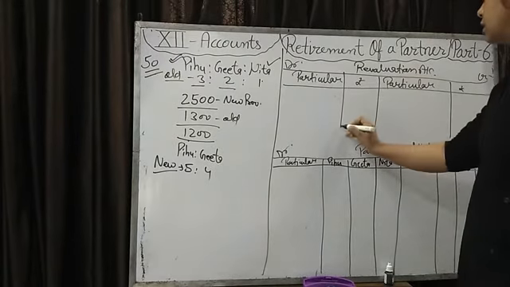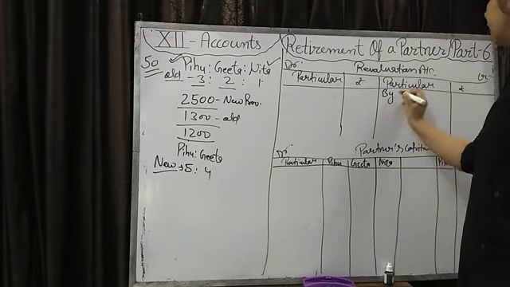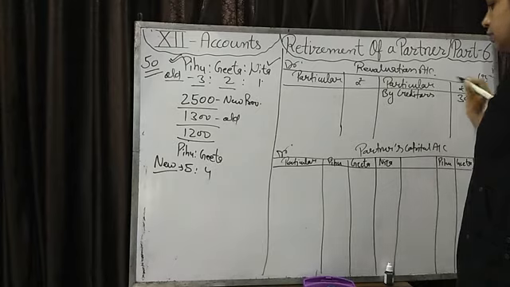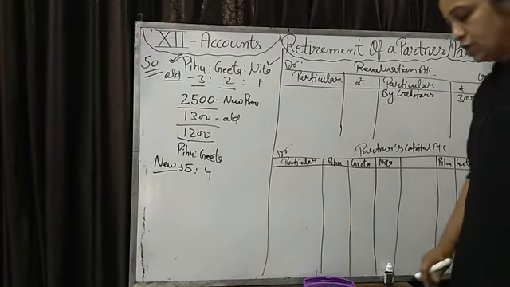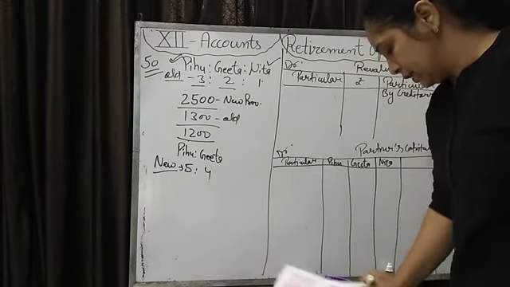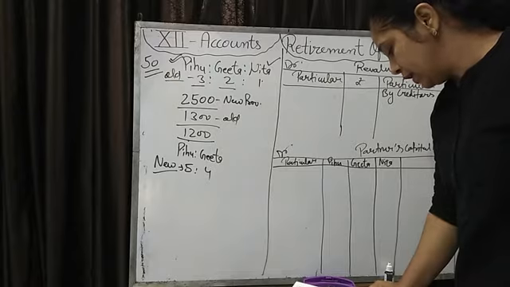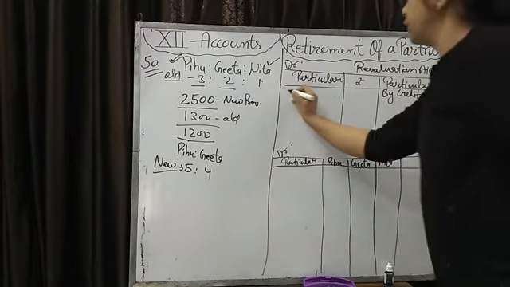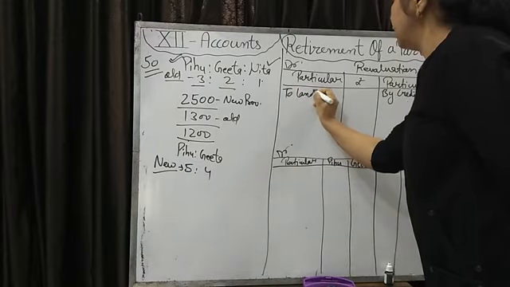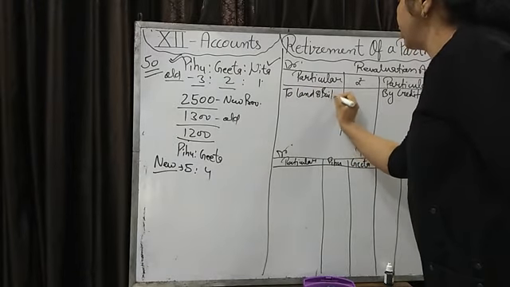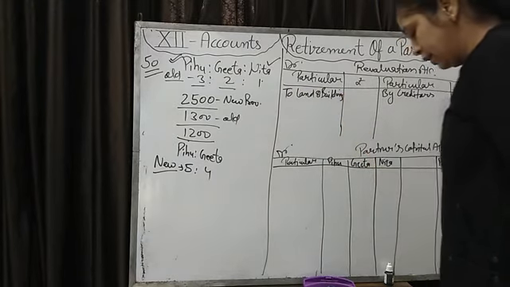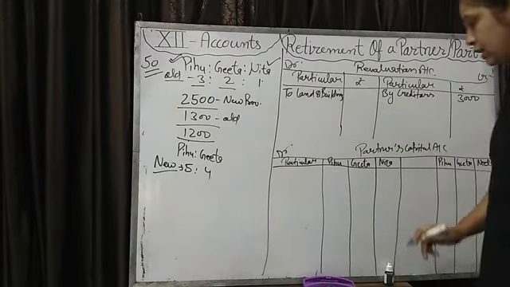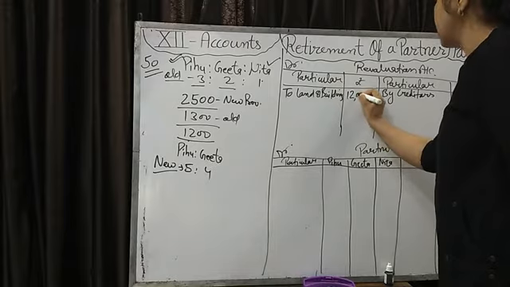Then we will write this in the revaluation account, that creditors are decreasing by an amount of 3,000. And one thing is given, that land and building are to be reduced by 10%. Land and building have to be reduced, so it will be a loss for the firm. Then we will write in the debit side of the revaluation account, to land and building, how much amount? By 10%. 1,20,000 is there and 10% of 1,20,000 is 12,000.